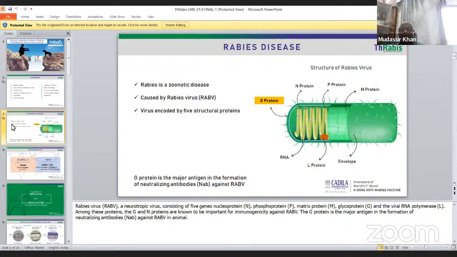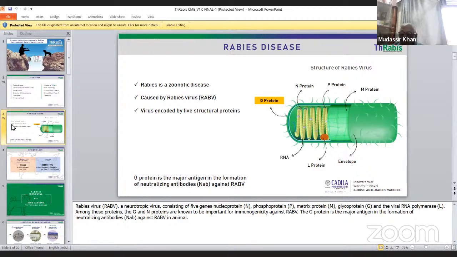The other proteins are N protein, P protein, M protein, and RNA and L protein. So this is the structure of the virus. The G protein is the major, very important one. Then we come to epidemiology.